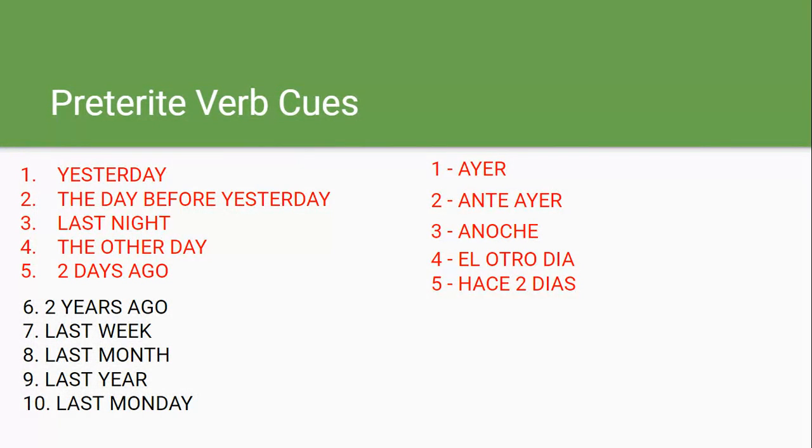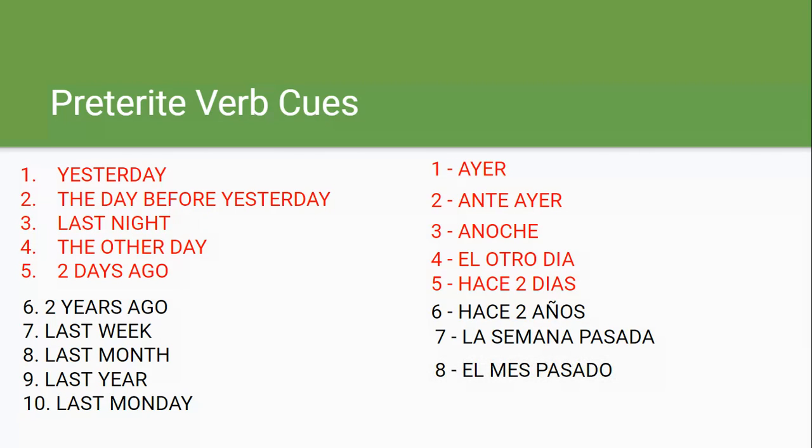Other ones are two years ago. Okay, like I said, we could use that, hace 2 años. Last week would be la semana pasada. Of all the last ones, this is the only one that's going to be feminine because of la semana. Like last month would be el mes pasado, last year, el año pasado, and last Monday, el lunes pasado. So we can put months or days or years, anything in those. But these go at the beginning of a sentence to let you know that, hey, I'm about to be in the past tense.